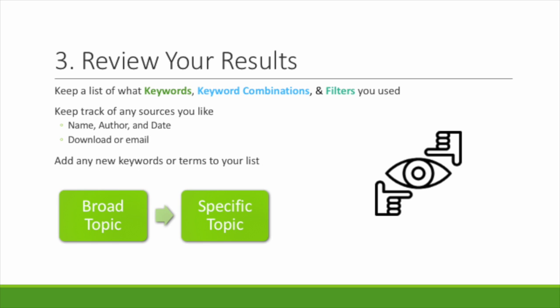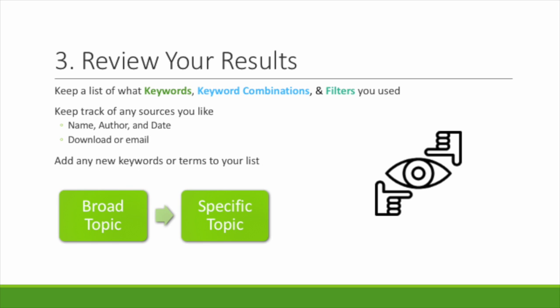As you do your research, keep a list of what keywords, keyword combinations, and filters you search for so you don't repeat searches. Keep track of the numbers of search results that each search yields. Keep track of any sources you like by writing down the name, author, and date, or downloading it, or emailing it to yourself. More importantly, as you research, add any new keywords or terms to your list. You might have started off with global warming, and after reading more realized deforestation contributes to global warming, so you can add deforestation to your key terms if you want to focus on that.